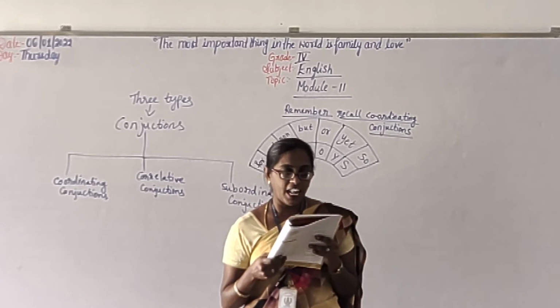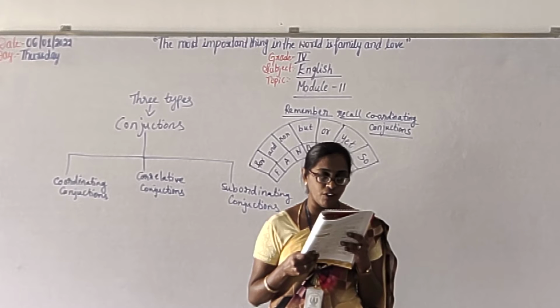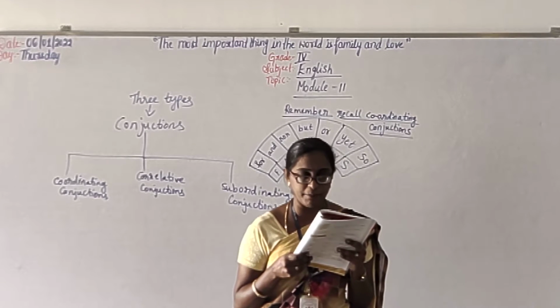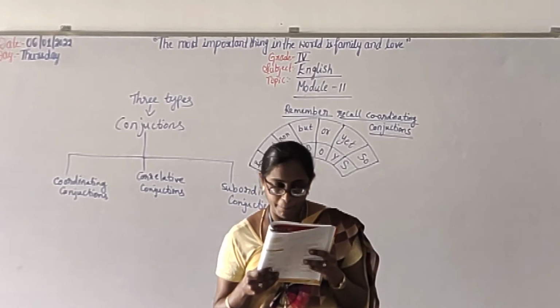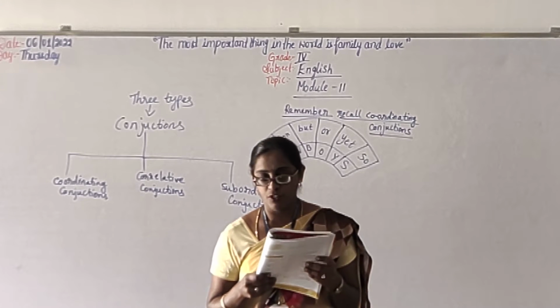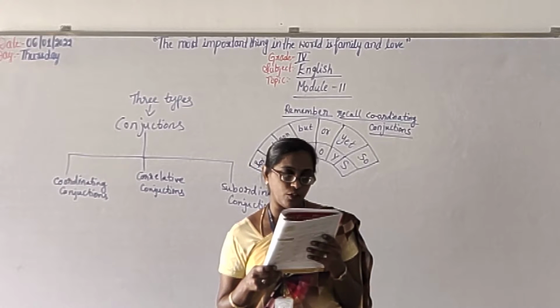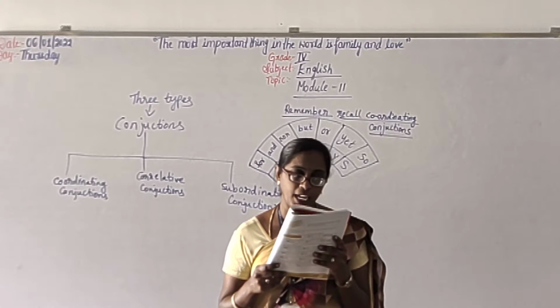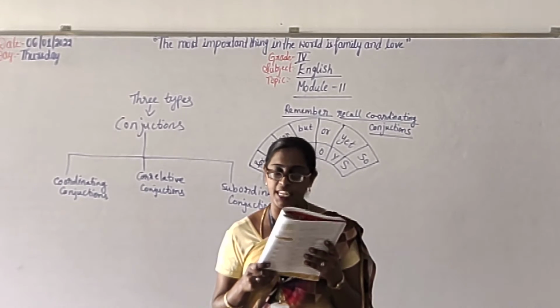Okay, sixth one. Rajesh knows how to swim dash his brother does not. But his brother doesn't. Very good.